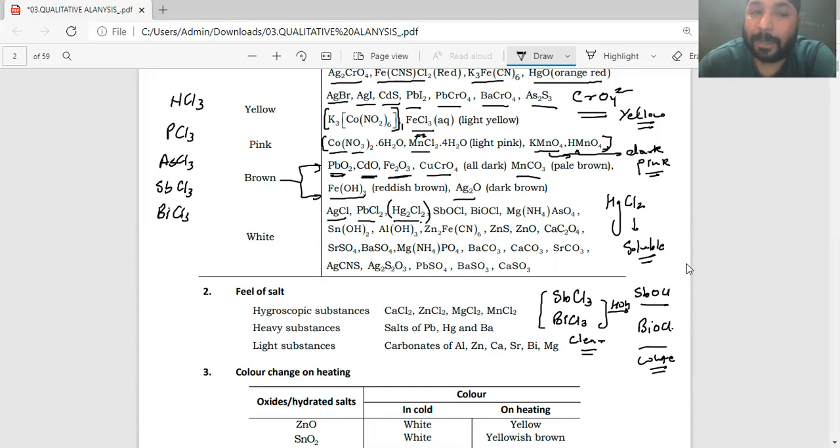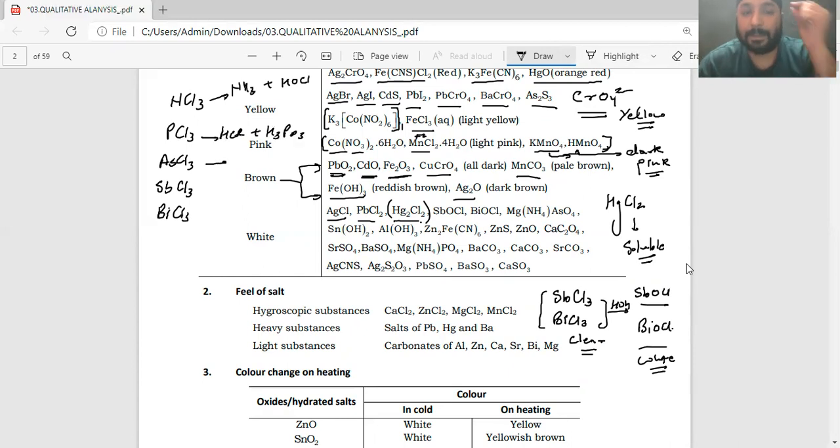Now the kind of hydrolysis product which they'll be giving is very different. NCl3 will give you ammonia and, sorry, HOCl, right? So I'll be getting hypochlorous acid over there. PCl3 will give you HCl and H3PO3.